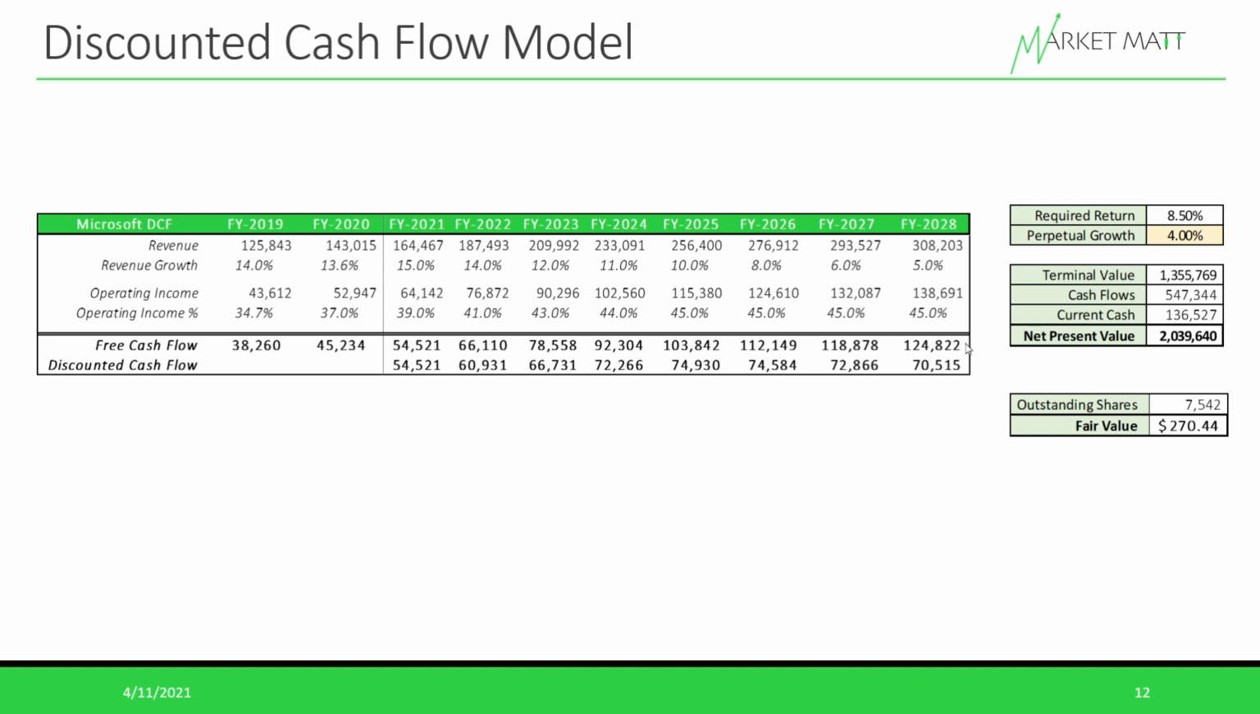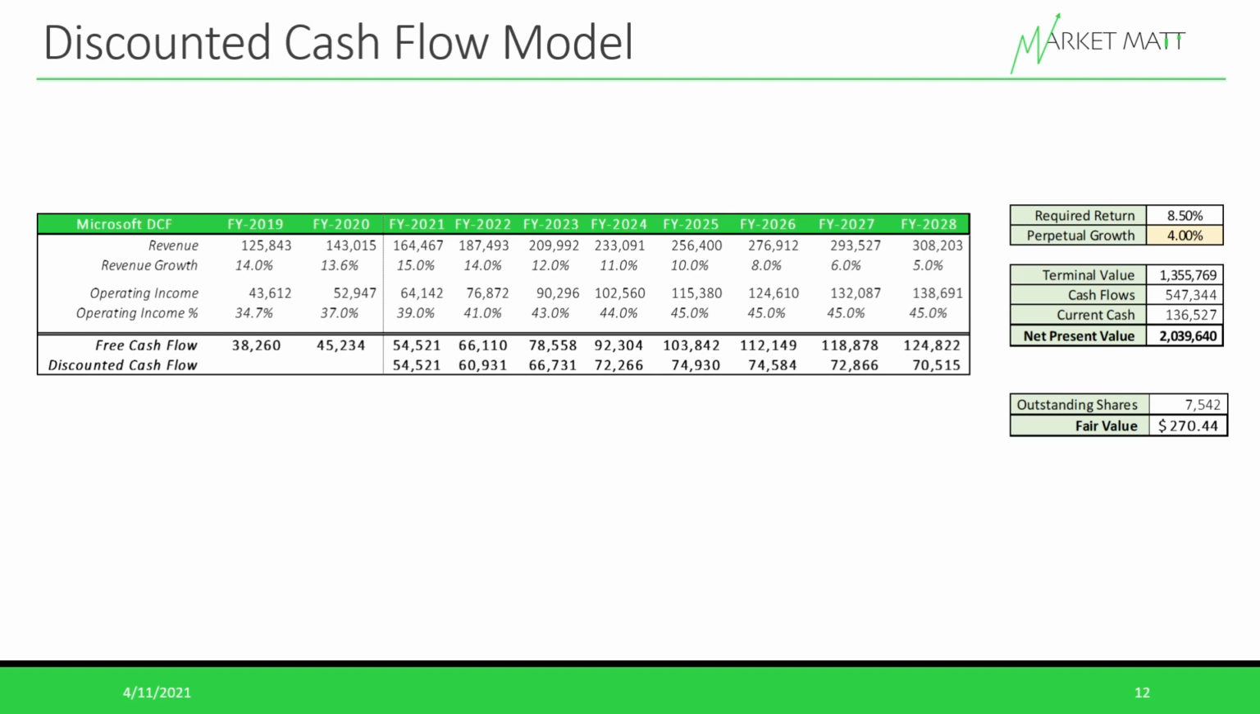I'm discounting all of these to the present at a required rate of return of about 8.5%. This actually was a bit more conservative than what I saw a lot of the analysts using, because Microsoft has a very low weighted average cost of capital, and so most of them were using below 8.5%. But I didn't want to use below that, and I was assuming probably a higher perpetual growth rate. So these two assumptions basically even out with each other.